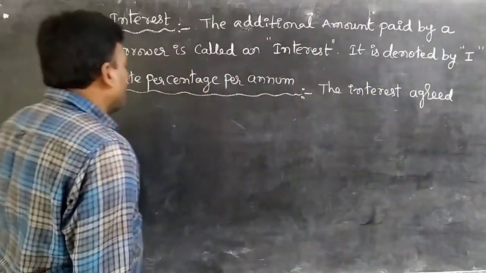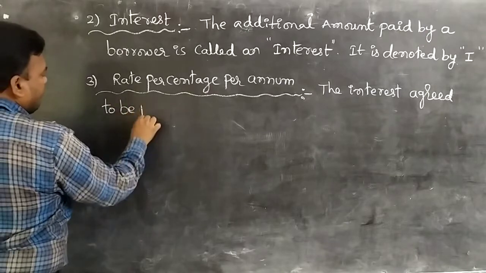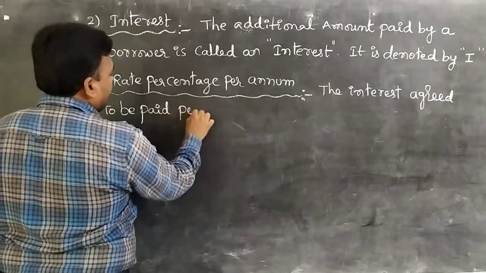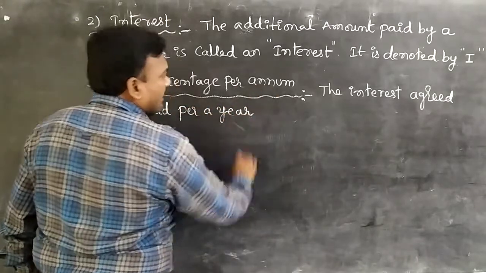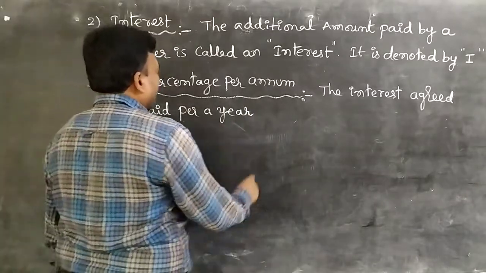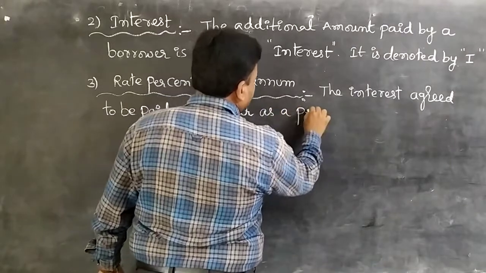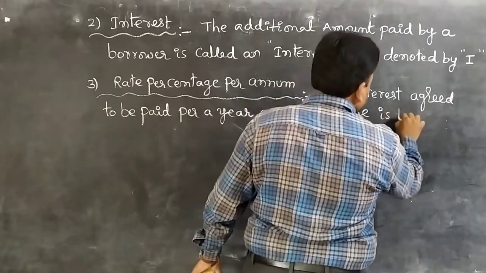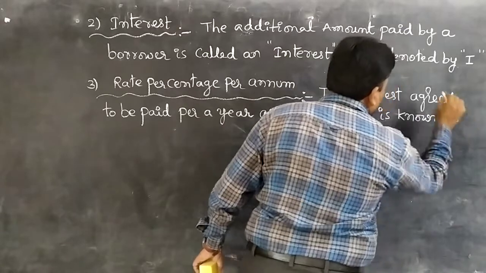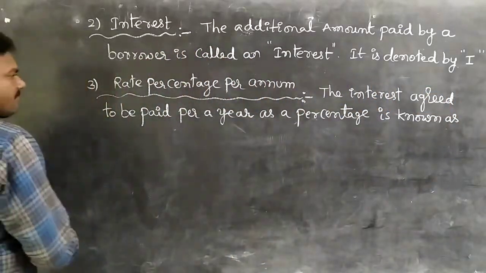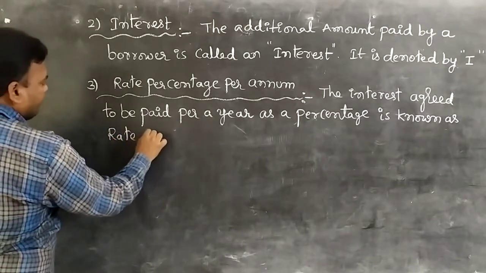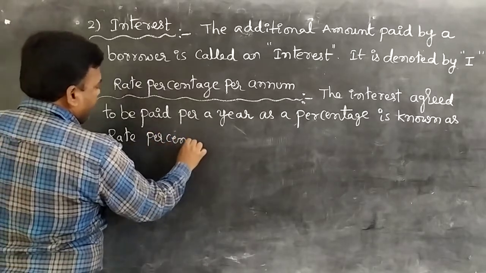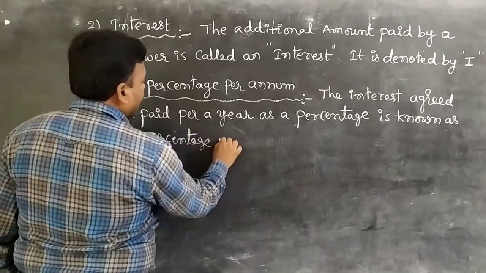The interest agreed to be paid for a year as a percentage is known as rate percentage per annum.